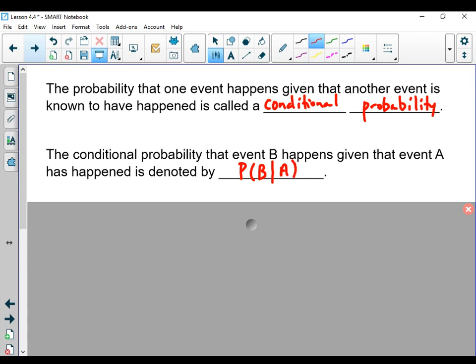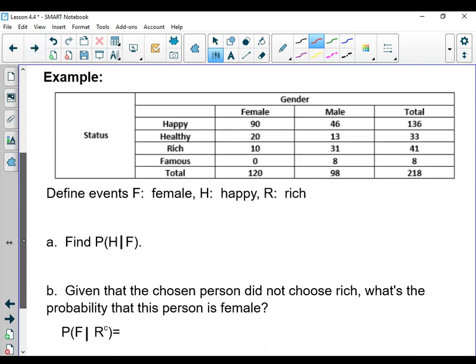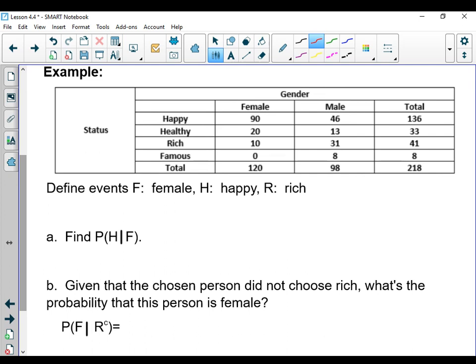All right, how are we going to use it? Well, I'm going to go back to that example that we did the other day, the one where they did the survey, they kept track of males and females, asked them, did they want to be happy, healthy, rich, or famous?